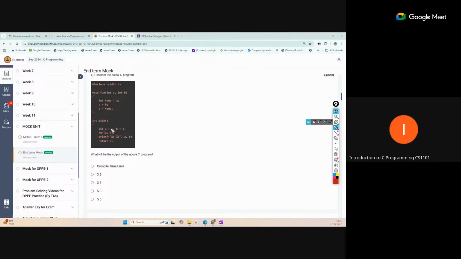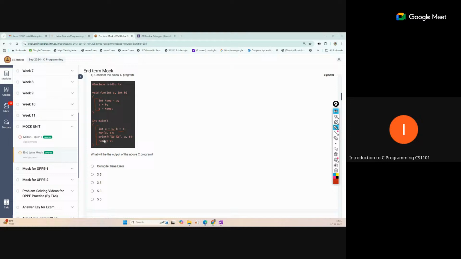This A and B are the local variables for the main function, and the A and B above are the local variables for the fun function. So if these are updated inside the fun function, that will not affect the main function variables' values. That will remain the same, 5 and 3.